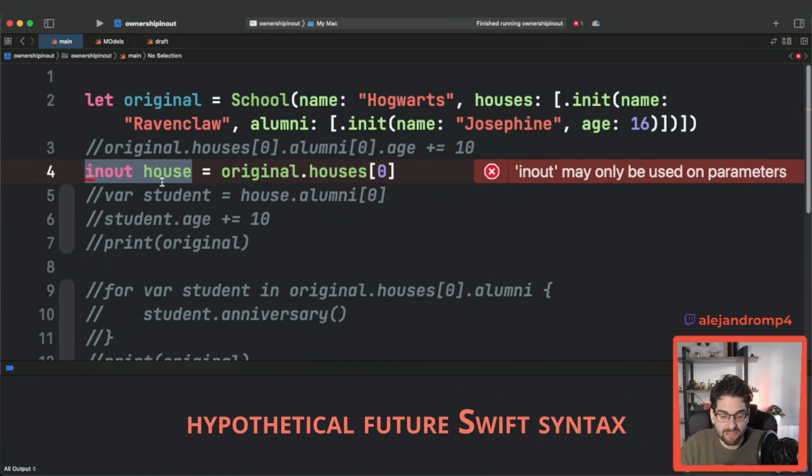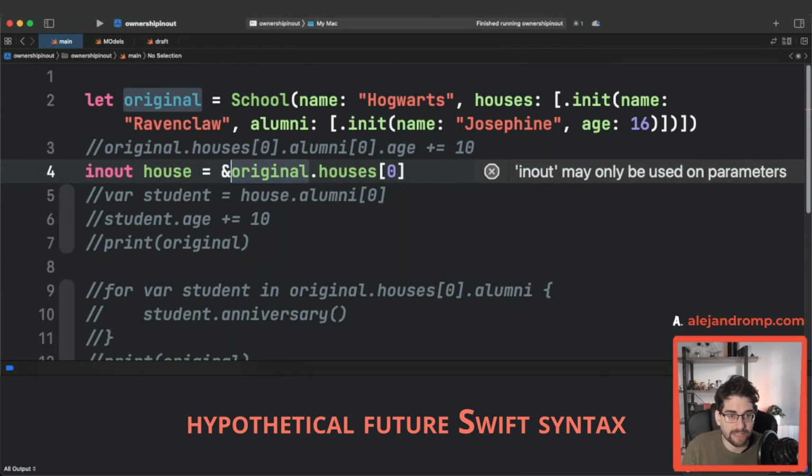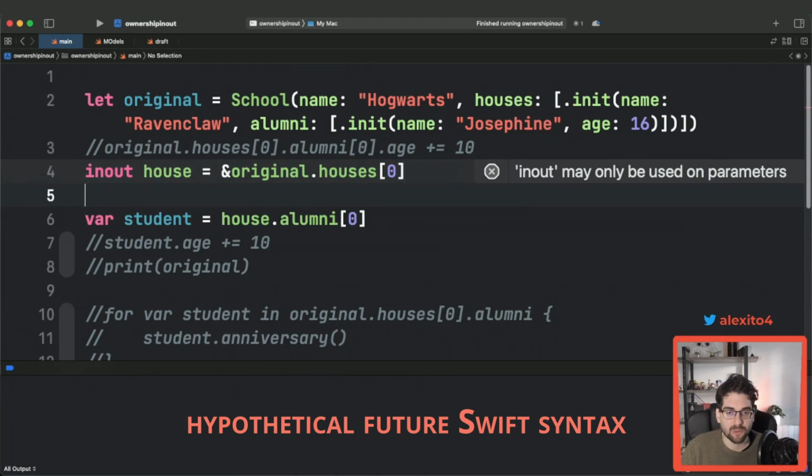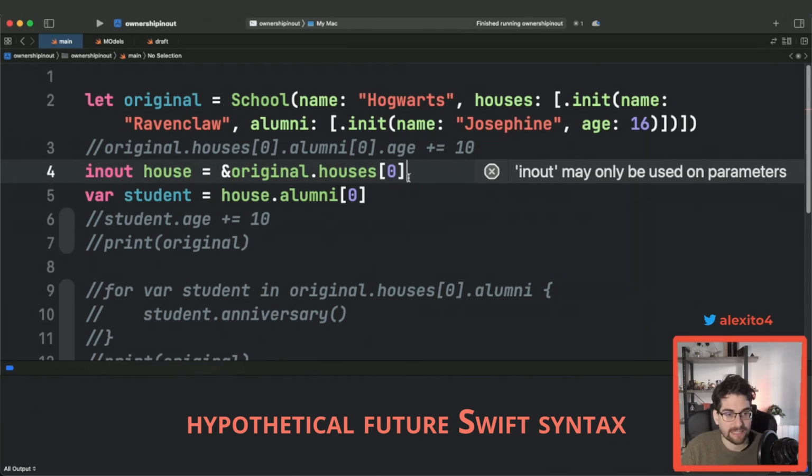This can have different names like mutable borrow, or whatever you want to call it. And the syntax is probably like you may have to do this to declare it as an inout or whatever, right? Doesn't matter the syntax. Now you have a house that is still referencing the original one. So you can do anything that you want here to compute the indices, whatever you want. You have all the power in Swift, but with the addition of that.